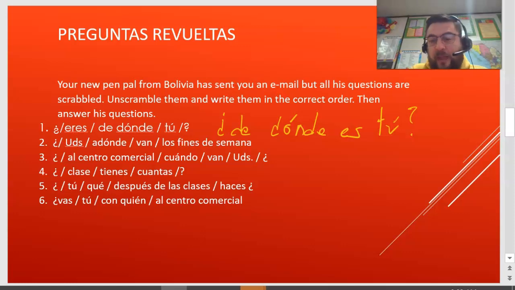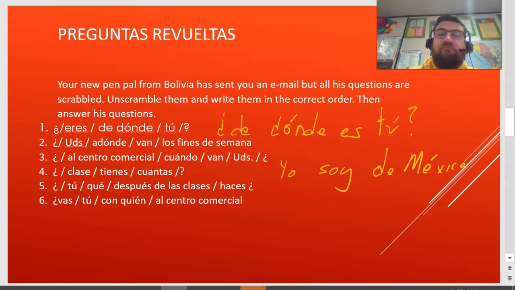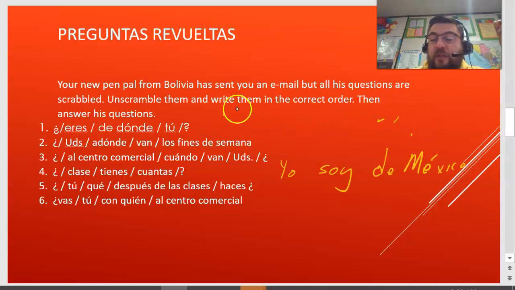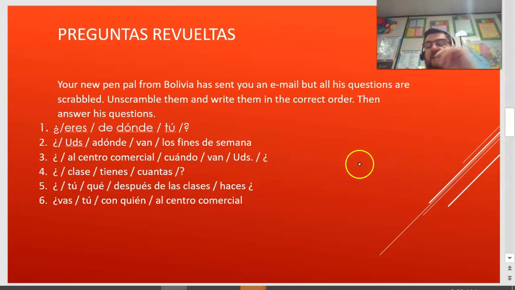So you could say, in my case, I would say, yo soy de México. Pretty simple. So you're gonna do that. Put it on your notes, alright? Put it in the correct way. Remember, first we put the verb and then we put the subject.